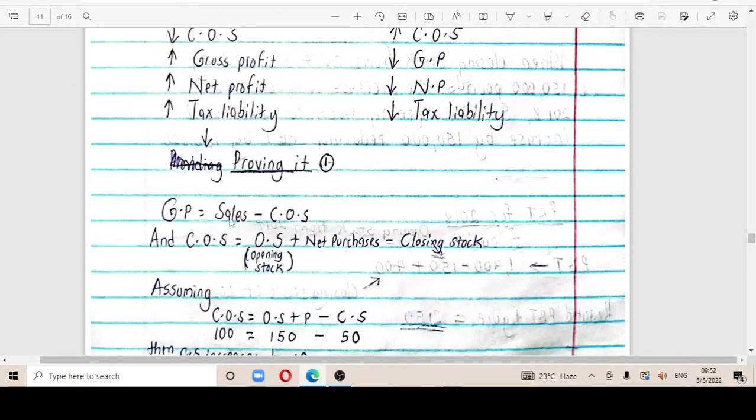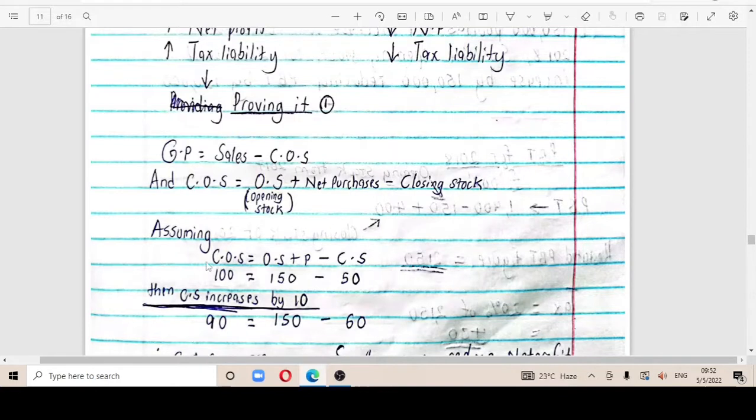This is the formula: gross profit is equal to sales minus cost of sales. And cost of sales, remember, is equal to opening stock plus net purchases minus closing stock. So assuming cost of sales is equal to 100, we imagine initially we have 100. Now the combination of opening stock plus purchases comprises 150, minus the closing stock of 50.